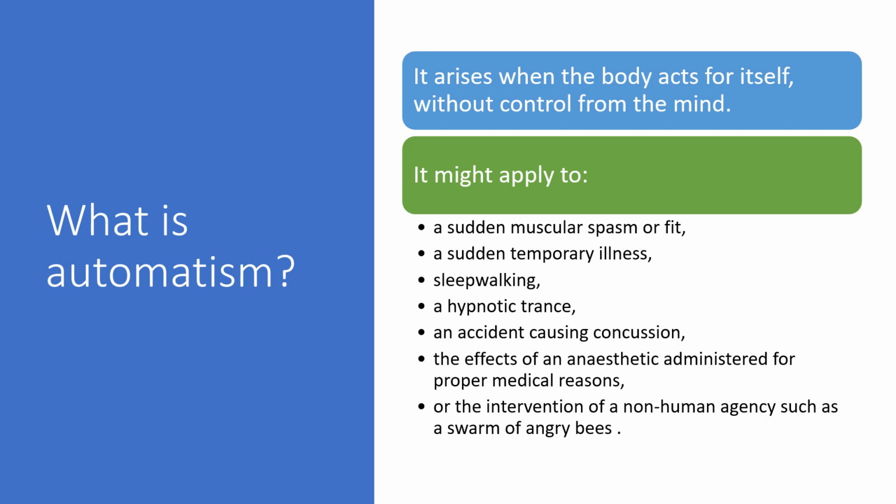So really we need to start with what automatism is. It arises when the body acts for itself without control of the mind. The word automaton means a robot, so you might consider you're acting in a robotic state. That's what automatism is. This might apply to, for example, a sudden muscular spasm or fit, a sudden temporary illness, sleepwalking, although that could also be insanity as we've seen, a hypnotic trance, or an accident causing concussion, the effects of anaesthetic administered for proper medical reasons, or indeed the intervention of a non-human agency such as a swarm of angry bees which makes the person act in a way that they've not controlled.